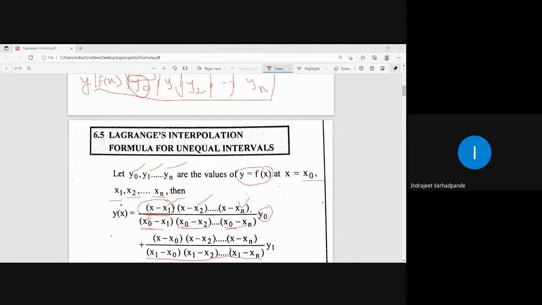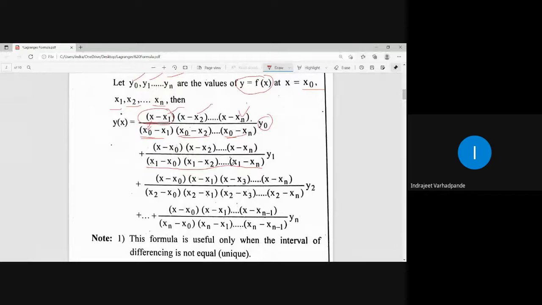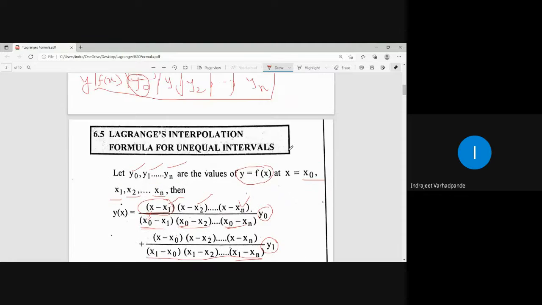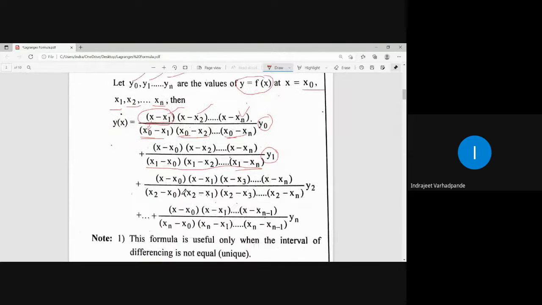Then in general, it will be the last term. What we have in the term is x1 minus x0, x1 minus x2 up to x1 minus xn multiplied by the functional value y1. Third value will be x2. Ignoring x2, the terms will be written for x minus x0, x minus x1 up to x minus xn. Replacing the same in the denominator with x2: x2 minus x0, x2 minus x1, x2 minus x3, x2 minus xn multiplied by the functional value y2.